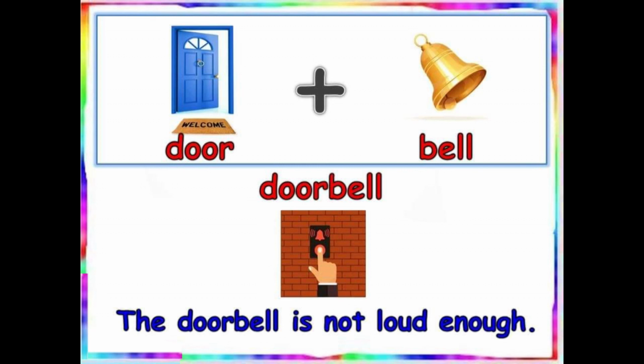But doorbell together is a new word that means the doorbell is there near the door. The doorbell is not loud enough. This is the sentence, but you can make the sentence of your own choice.